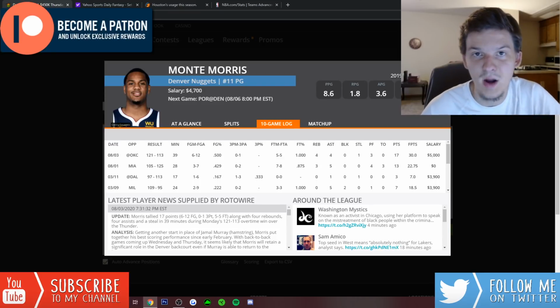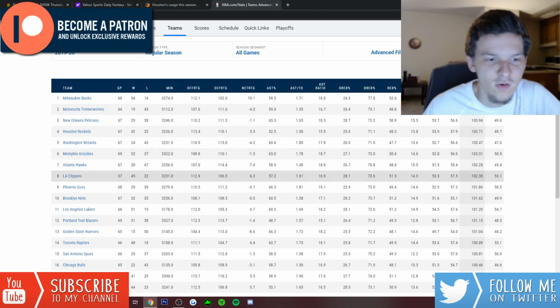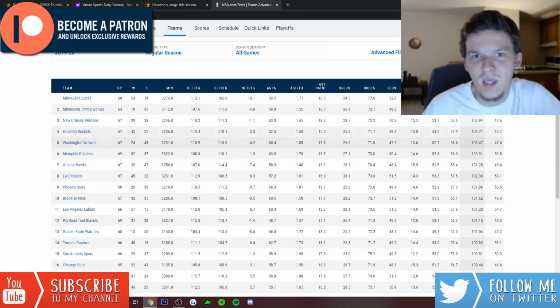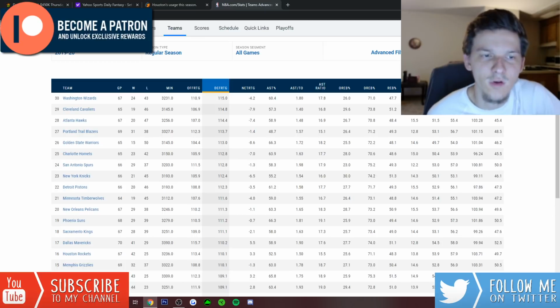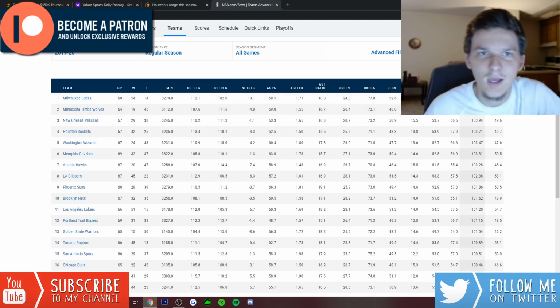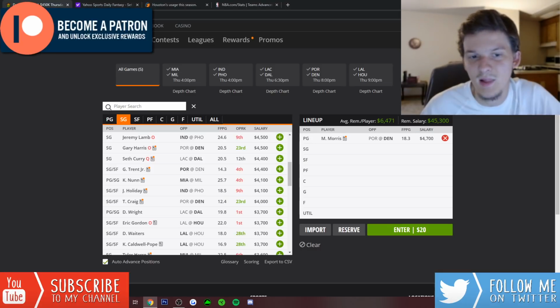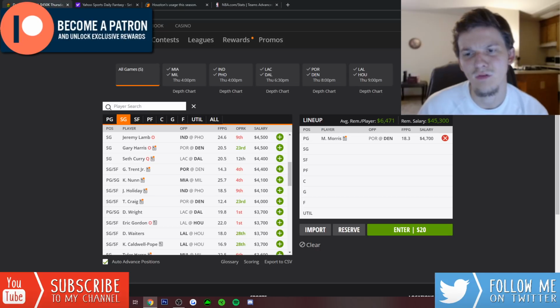This is a fantastic spot as well against Portland. Big-time pace-up spot here for the Nuggets. Blazers playing at the 12th fastest pace in the league. In terms of defensive rating, they're also one of the worst defensive teams in the league, 27th in defensive rating. Great spot here for Monte Morris. Great spot for the Nuggets. There's multiple Nuggets that I like today, and Morris is definitely one of them.